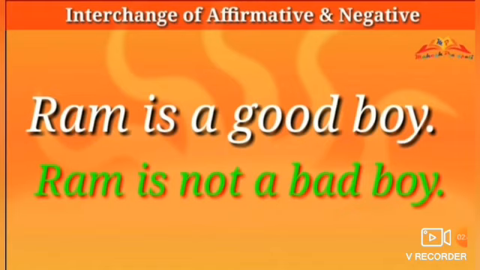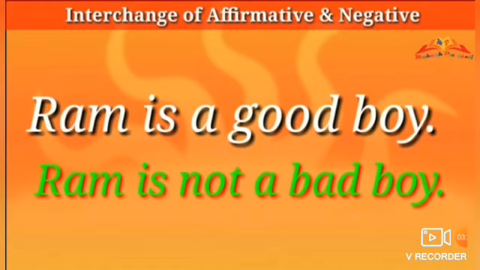We write an opposite word of the main word of the sentence. For example, here you can see Ram is a good boy. Now in this sentence, the main word of the sentence is good.